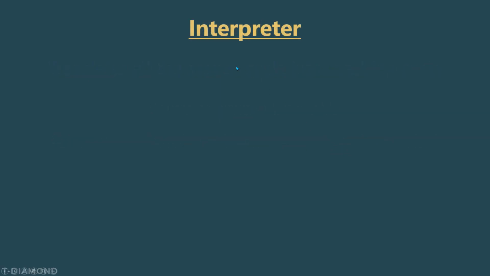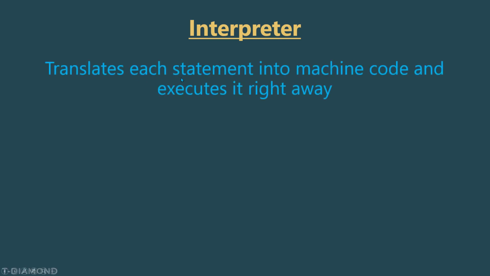Now let's have a look at the interpreter. It works a little bit differently. An interpreter translates each statement into machine code and executes it right away. It will not translate all the program, it translates each statement at a time.